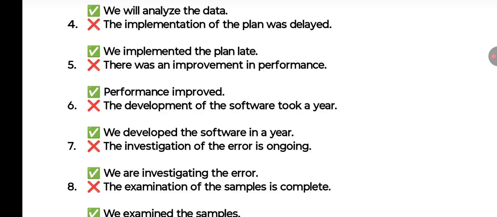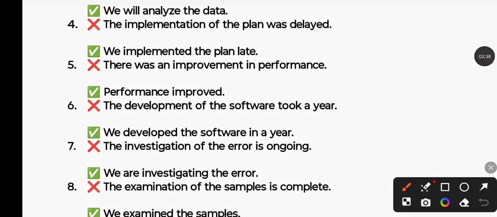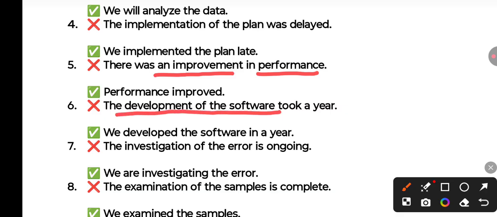There was an improvement in the performance. An improvement in the performance. So rather than writing this long sentence, you can simply write the performance improved. The development of the software took a year. So you can easily write this sentence like, we developed the software in a year. So it's more active. The investigation of the error is ongoing. So we are investigating the error.